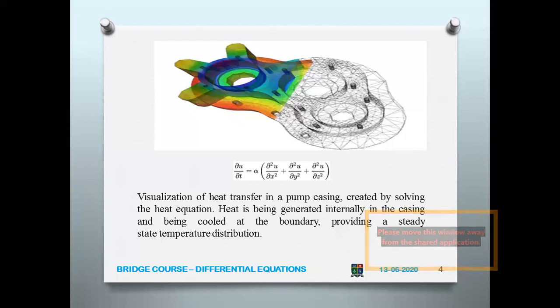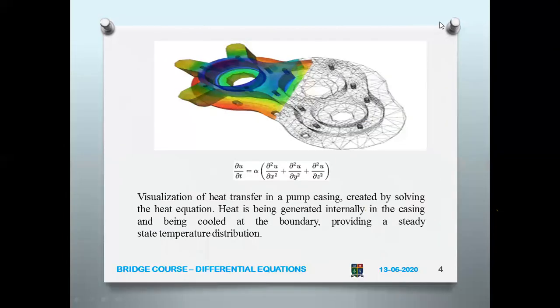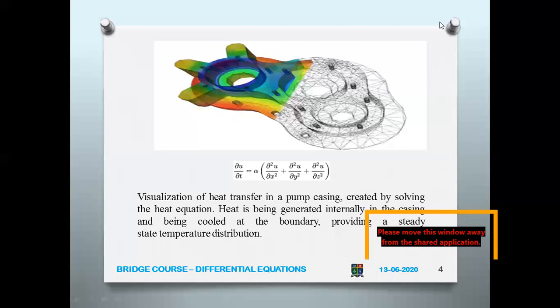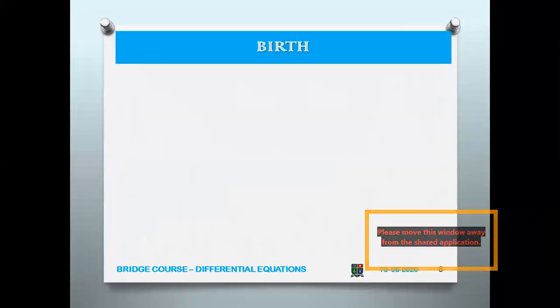So we know that heat is being generated internally in the casing. Say whenever you heat an iron casing, the heat will spread, and so it will concentrate at the center, and it will be cooled at the boundary. This is a partial differential equation. Now we shall see the introduction.